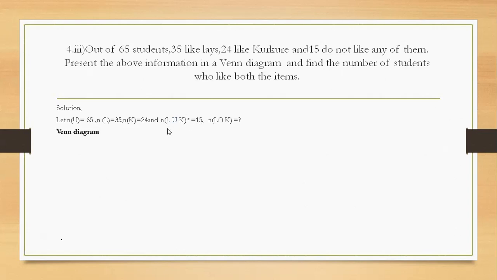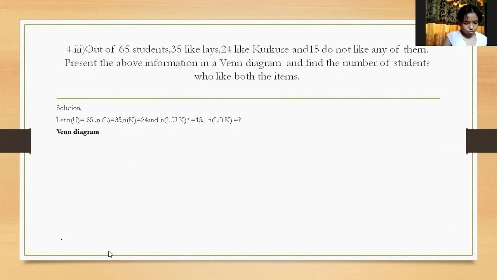Those who don't like Lays and Kurkure, that is Lays union Kurkure complement, that is 15. And the question asks us to find L intersection K. Intersection means those who like both Lays and Kurkure.